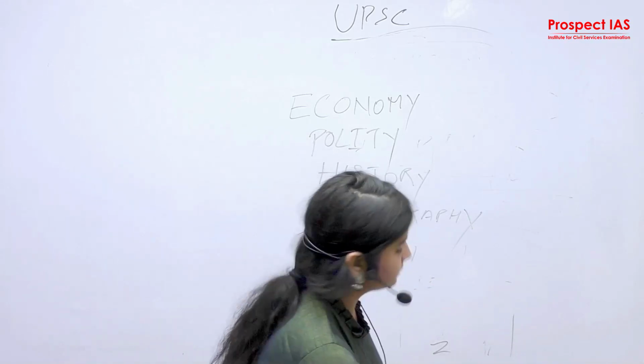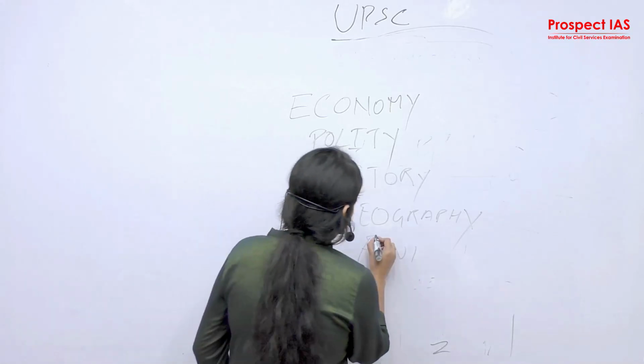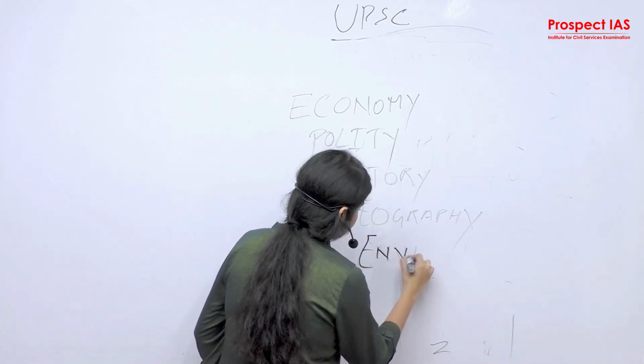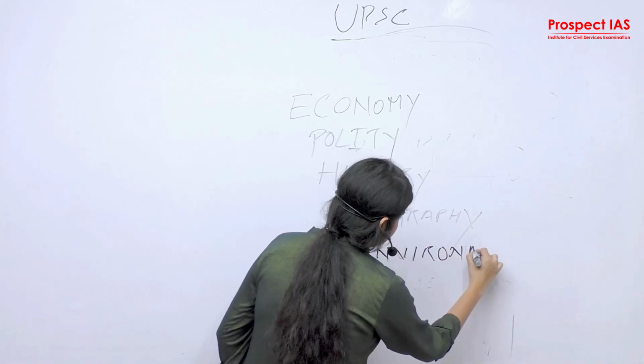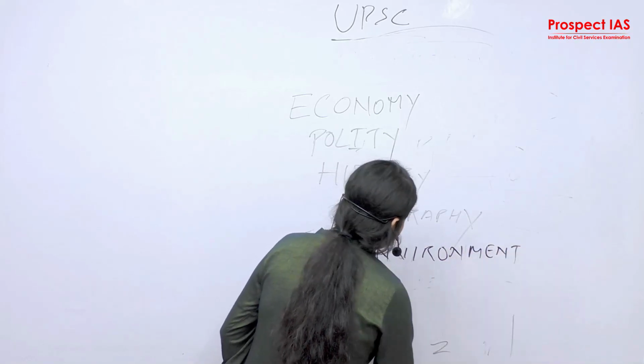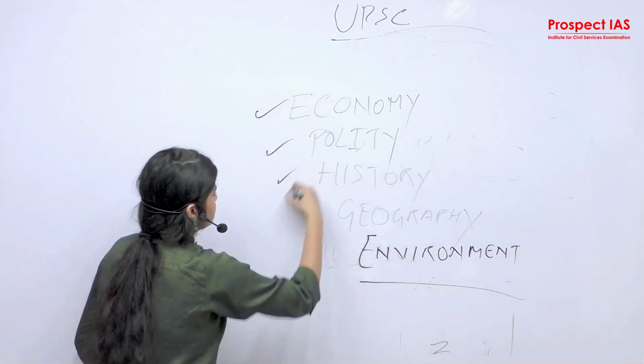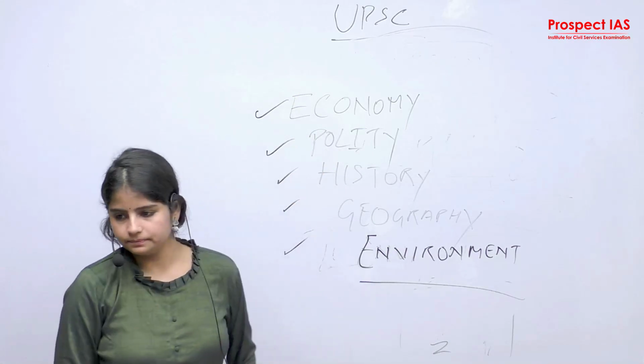Thank you, sir. Environment. Correct? These 5 major blocks and domains you need to cover.